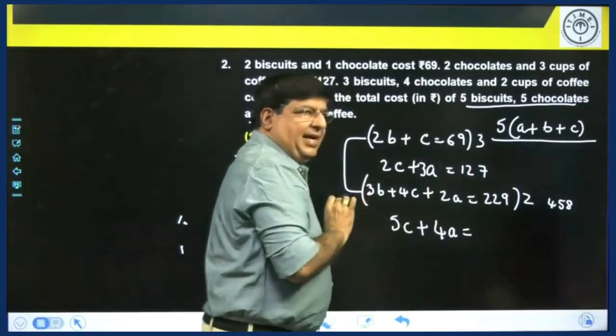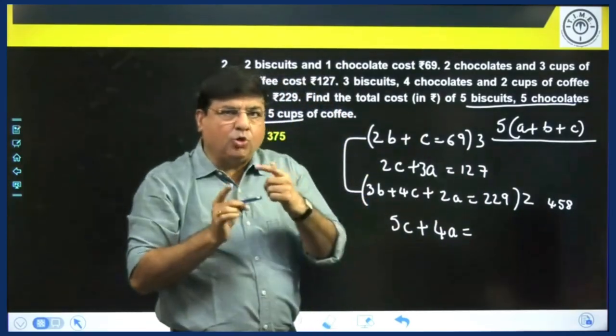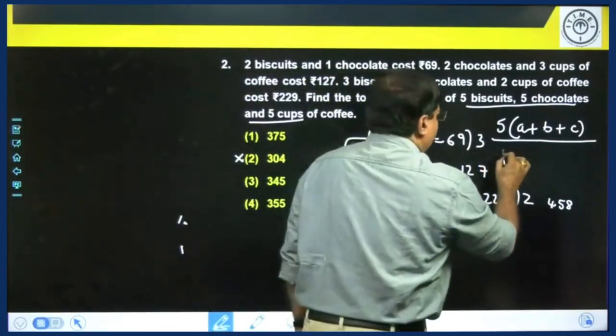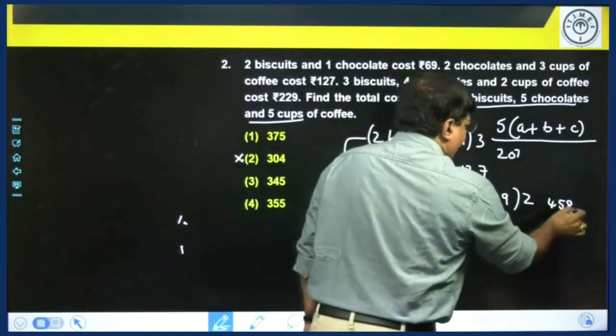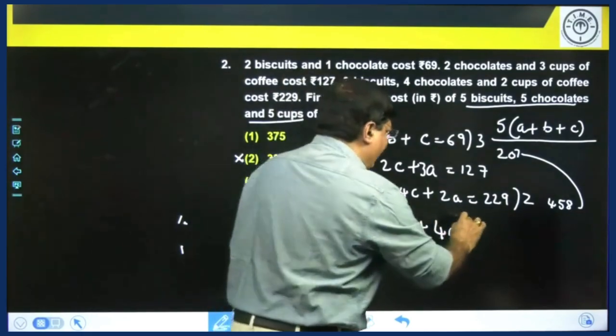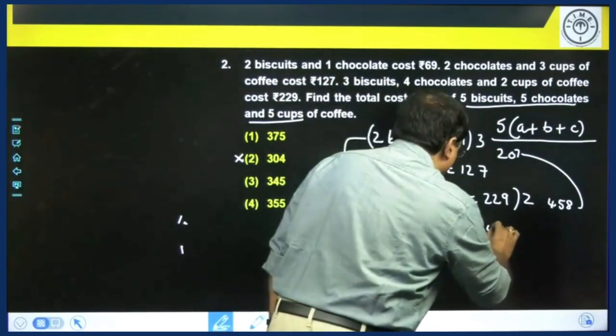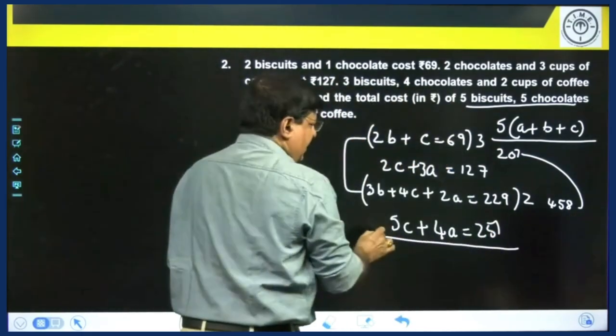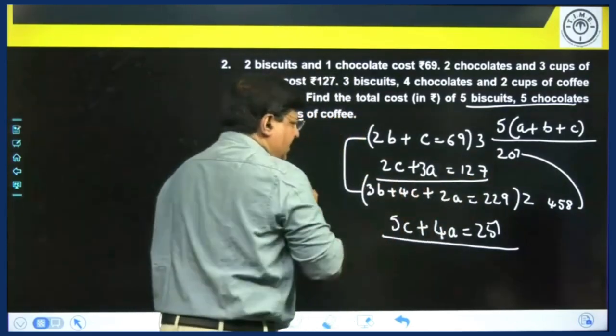Minus 3 into 69. 3 into 70 is 210, 210 minus 3 is 207. 458 minus 207 gives you 251. So this is one equation in C and A.